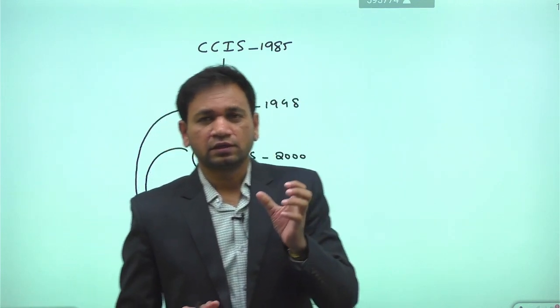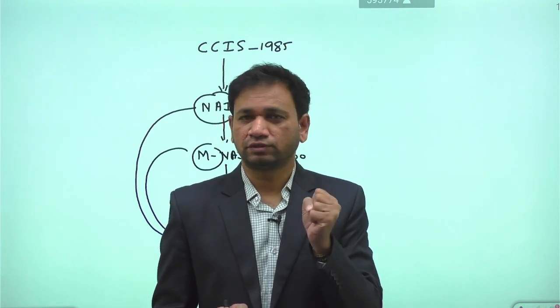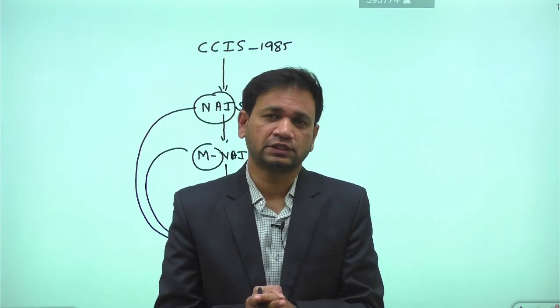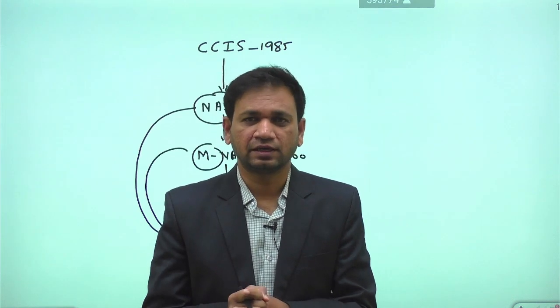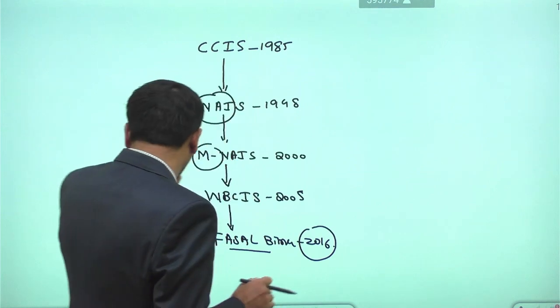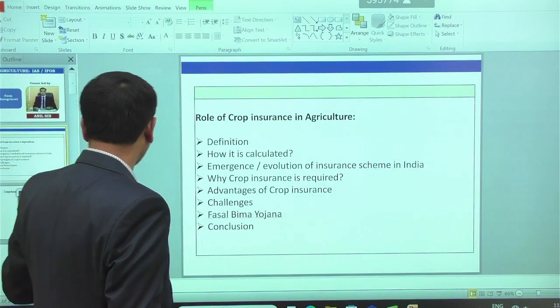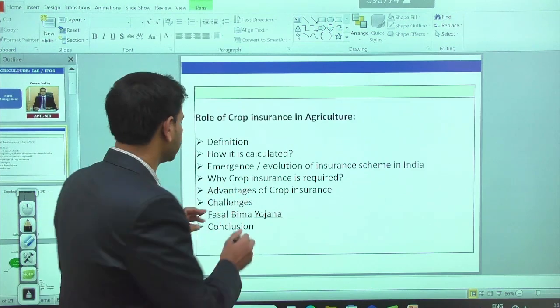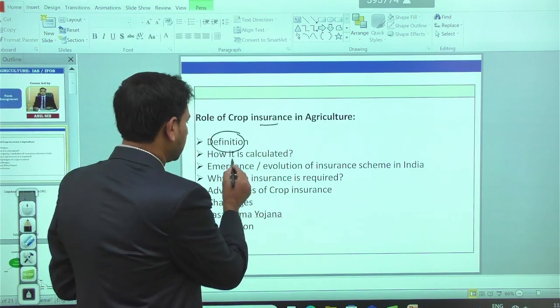See, the fundamental objective of crop insurance is to improve the financial position of the farmers by mitigating the losses. So these are a few things we'll be discussing in crop insurance: what you understand by crop insurance in agriculture, and how it is calculated.